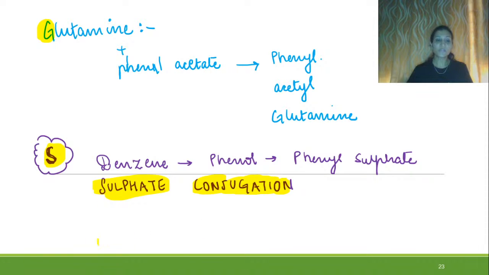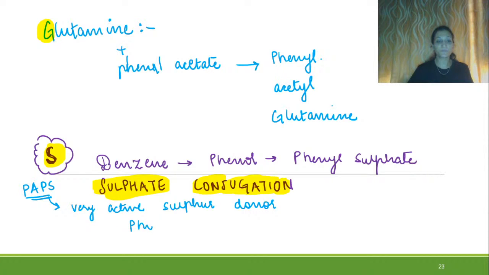Right? So the donor of the sulfate group over here in this process is your PAPS. What is the full form of PAPS? It is phosphoadenosyl phosphosulfate, and it's a very active sulfur donor.